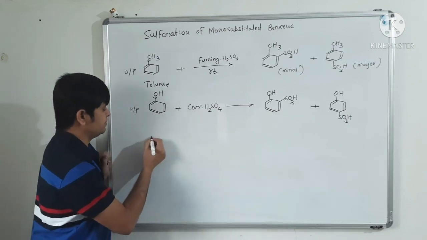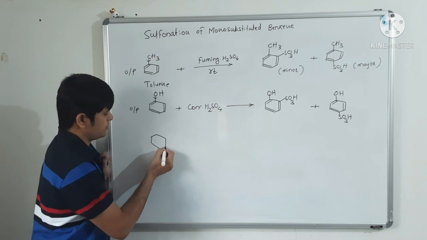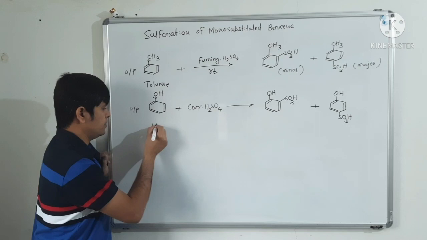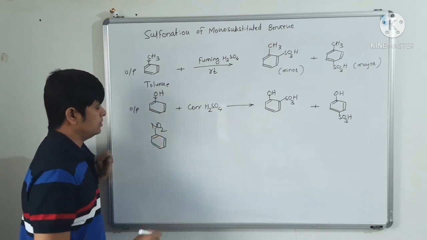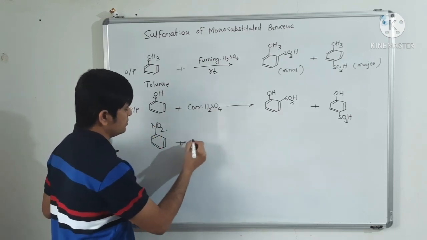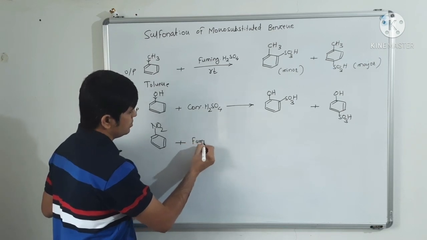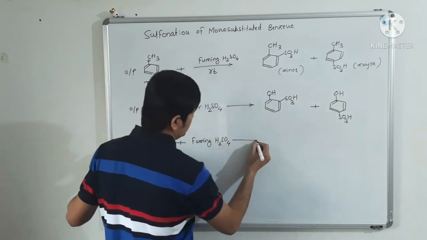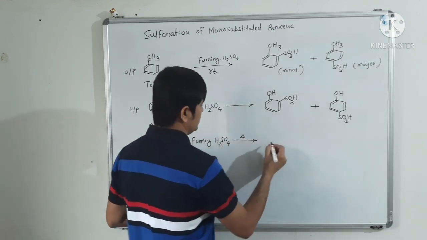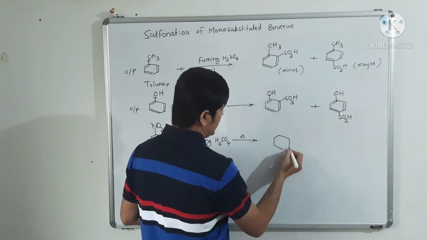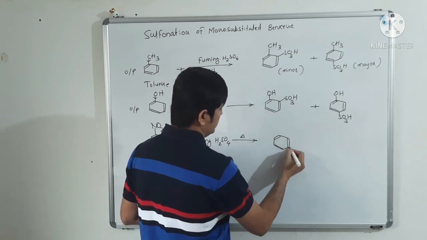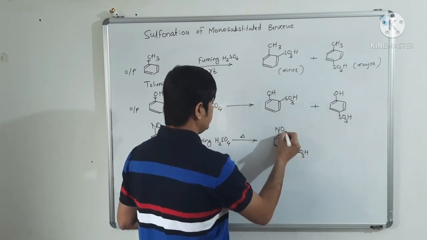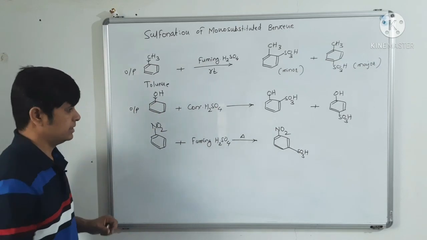For example, suppose nitrobenzene is reacted with fuming sulfuric acid or oleum at some temperature, then we will get only one product, and that is the meta substitution product.